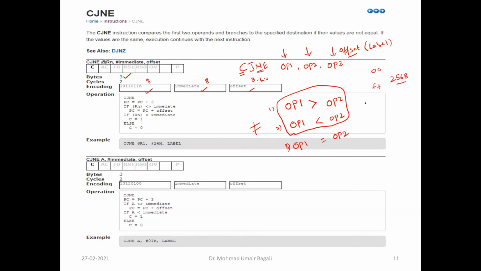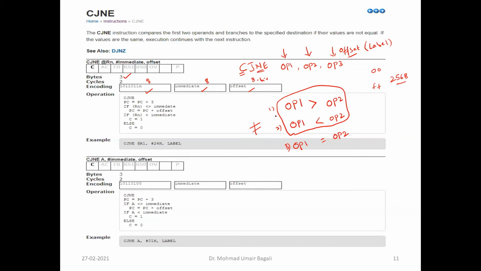If it were 2 kilobytes, it would need to reserve 11 bits for the offset, but here only 8 bits are there. So within 8 bits, the jump should happen within 256 bytes only. That is the meaning of the 8-bit offset.